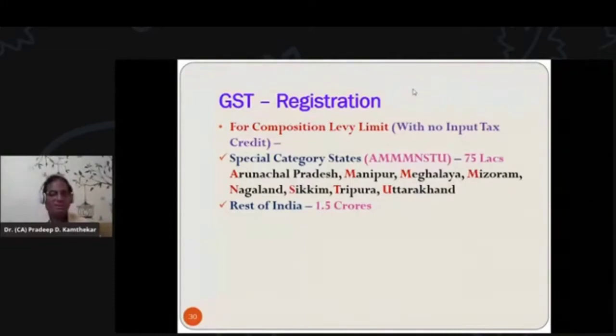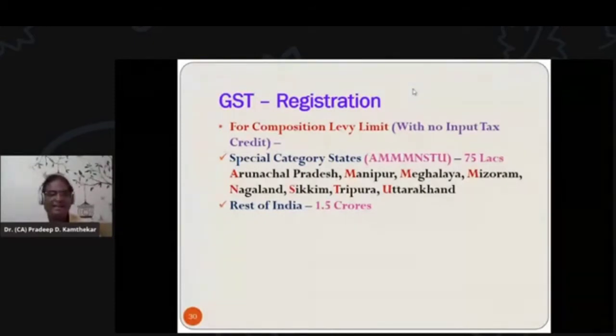But under a composition scheme, it is the option and choice given to a small dealer. Who is a small dealer? If that small dealer is, say, from special category states. In India, we have special category states, and for that I have given you that A, triple M, N, STU. That is, A is for Arunachal Pradesh, M for Manipur, M for Meghalaya, and Mizoram. So there are three M's. N for Nagaland, S for Sikkim, T for Tripura, and U for Uttarakhand.